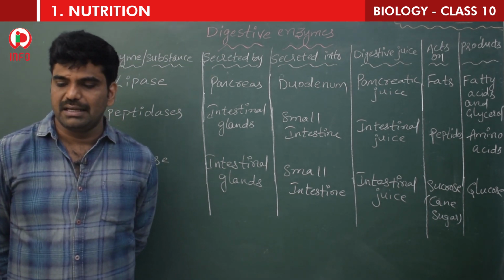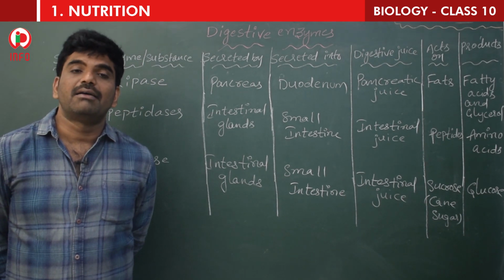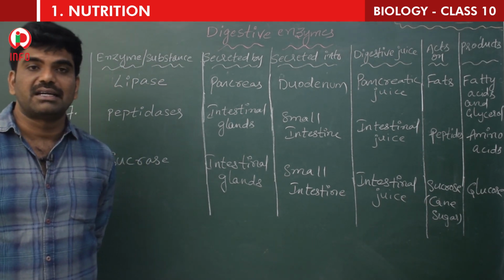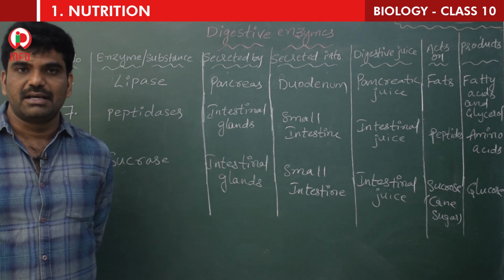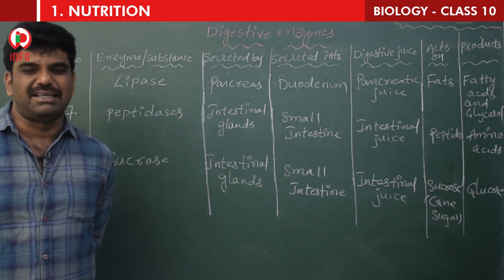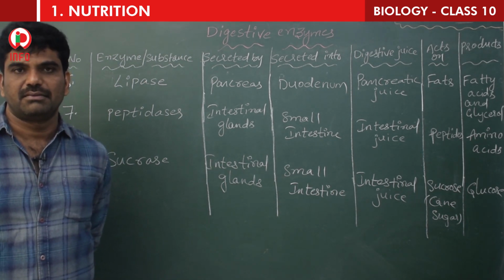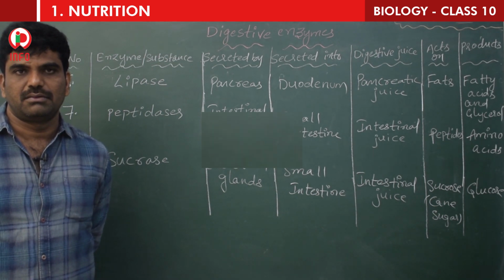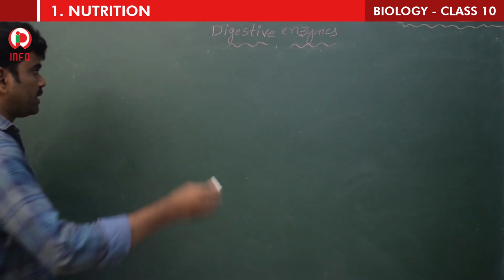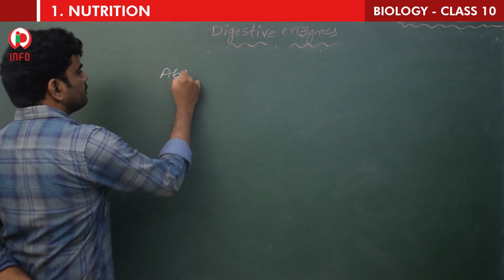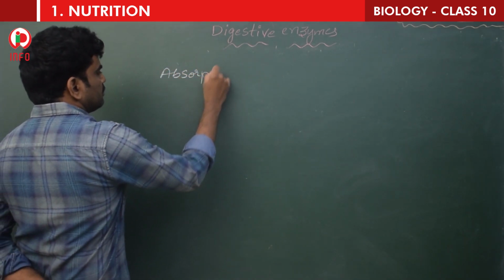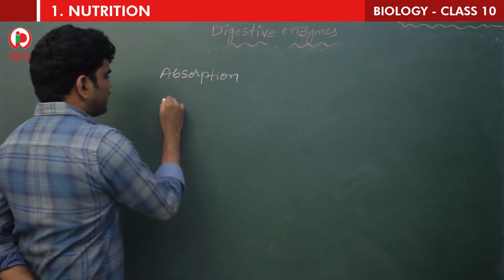Now let's see the digestion in the small intestine and large intestine, how the food is absorbed and how the food is defecated. Children, now let's see the two things. One is absorption and the second one is defecation.